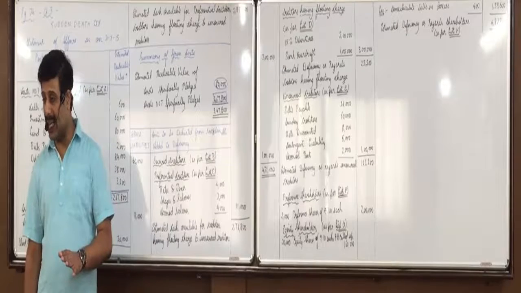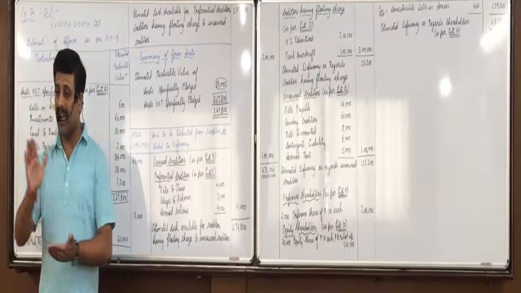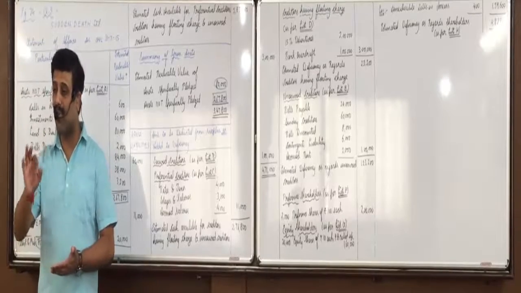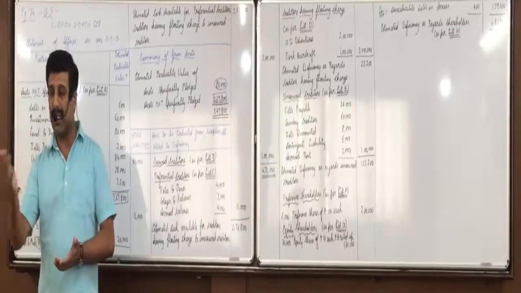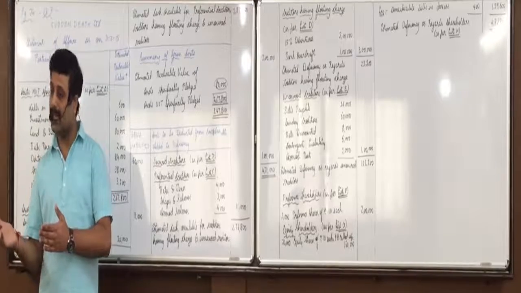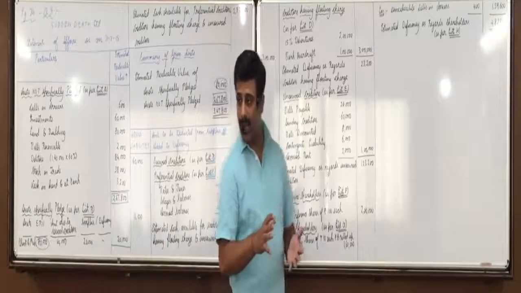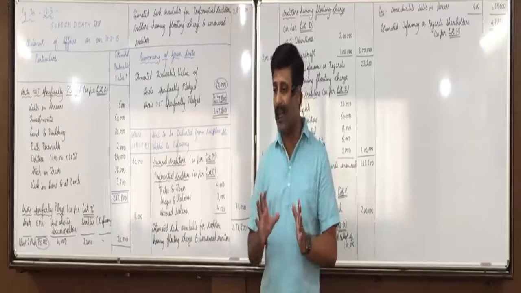No. There is no P&L account available. First, we have to make that balance sheet and find one reason of deficiency, that is profit and loss account. Either it may be a surplus or it may be a deficiency. If assets are more, then it's a surplus. If liabilities are more, then it's a deficiency. So we'll make that workings first.